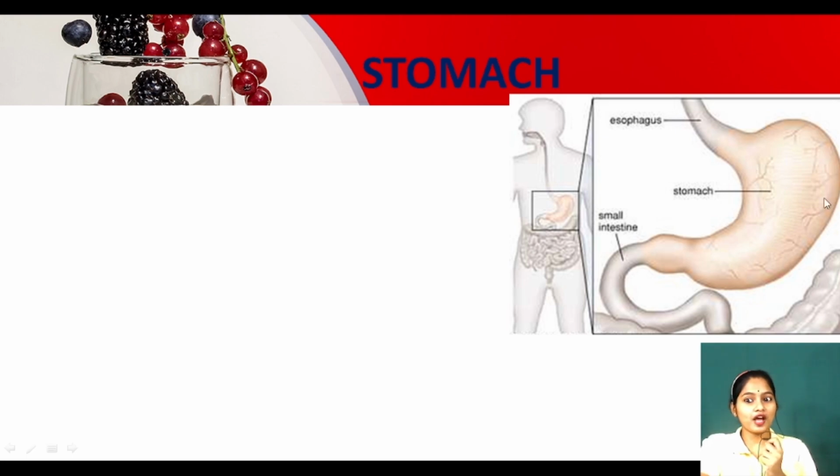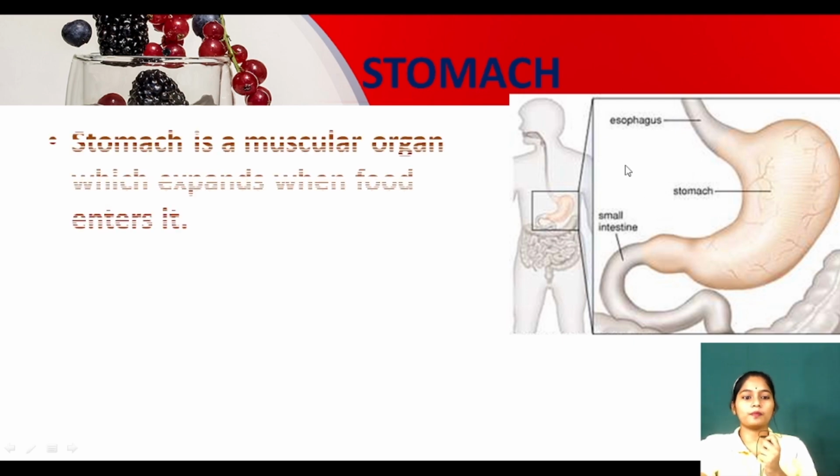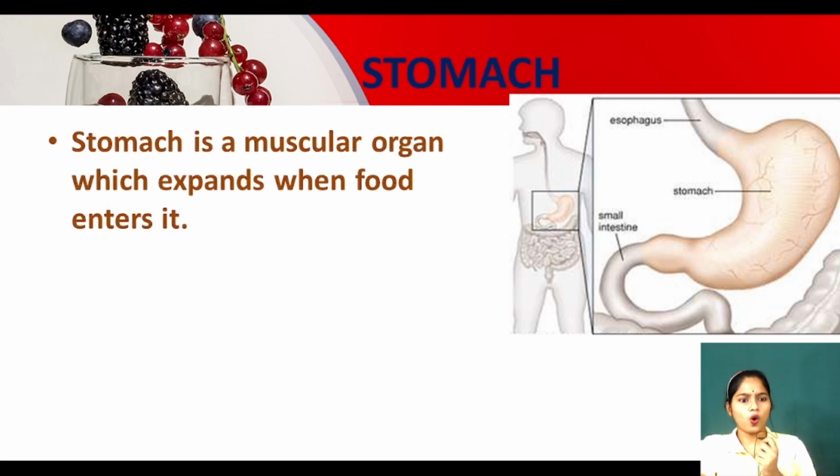coming to the stomach. So stomach is a bag-like structure. Yes or no? It is looking like J-shaped. Yes. So it is a muscular bag, okay, made up of muscle. See, stomach is a muscular organ which expands when food enters it.